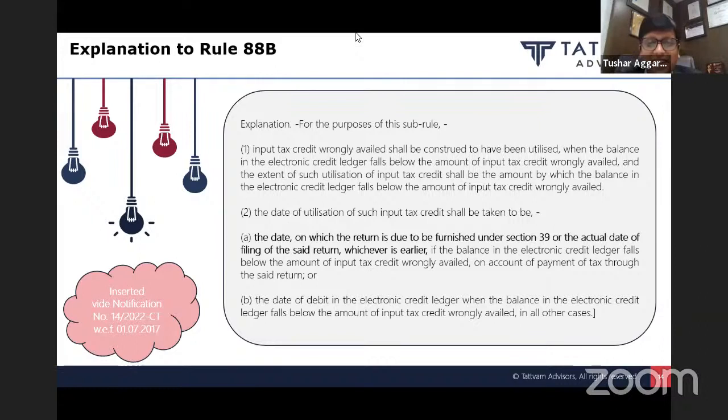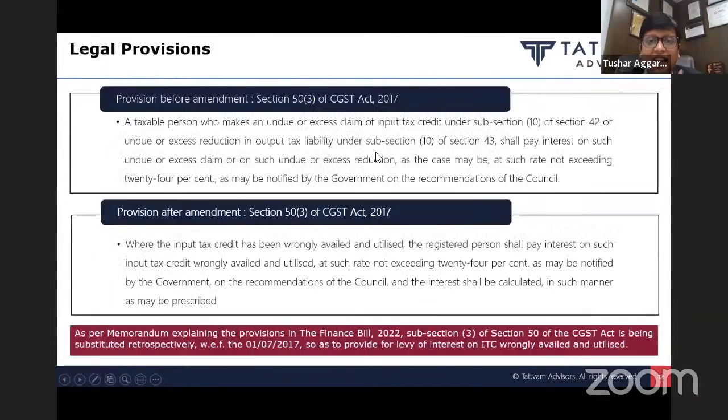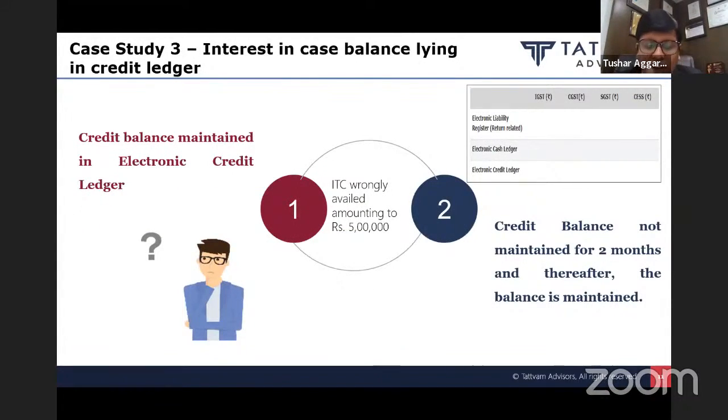ITC wrongly availed. So in our example, if I had taken the wrong ITC in the month of January 2022 and I want to reverse it today in the GSTR-3B of August, which is due on 20th of September. If my balance in the ITC ledger till now is minimum 5 lakh rupees, and it has not fallen below, then in such a situation it will not be deemed to be utilized. It will be deemed to be unutilized. Accordingly, there will be no interest on reversal of ITC wrongly availed and not utilized as per section 50 subsection 3, read with the explanation.